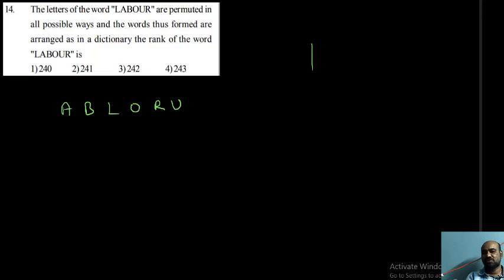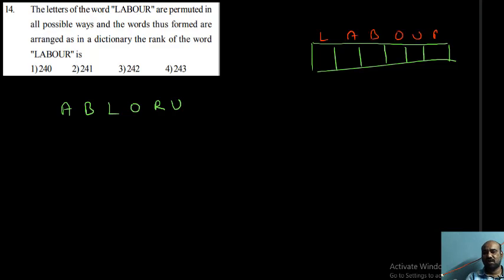So what should we do? Here we need to draw boxes. How many? 1, 2, 3, 4, 5, 6. As it is, you write the letters now: L, A, B, O, U, R. No digit is repeating, that is a big relief.